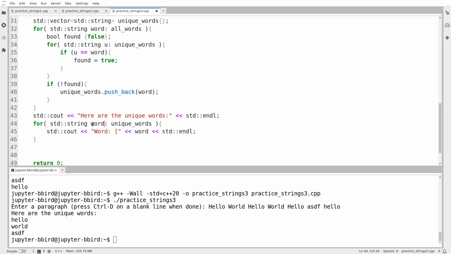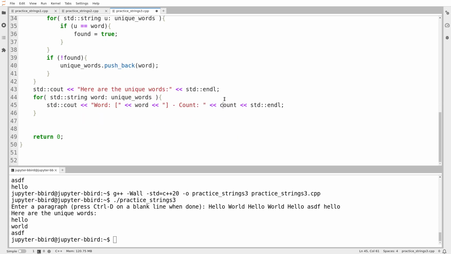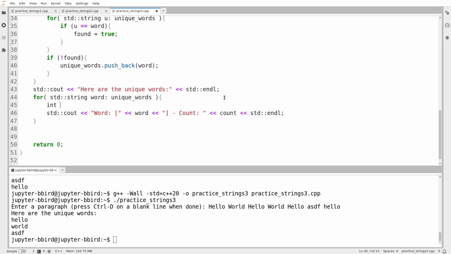So call that word. And then I'll print the closing square bracket, and then a dash, and then count, colon, and then I print out the count, which I don't have yet. I'm going to work on that in a minute. And so I print out the word, I print out the count. Okay, now how do I do the count?